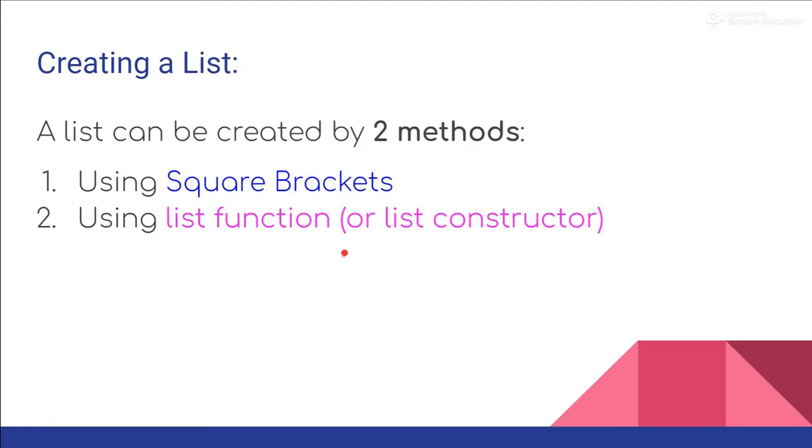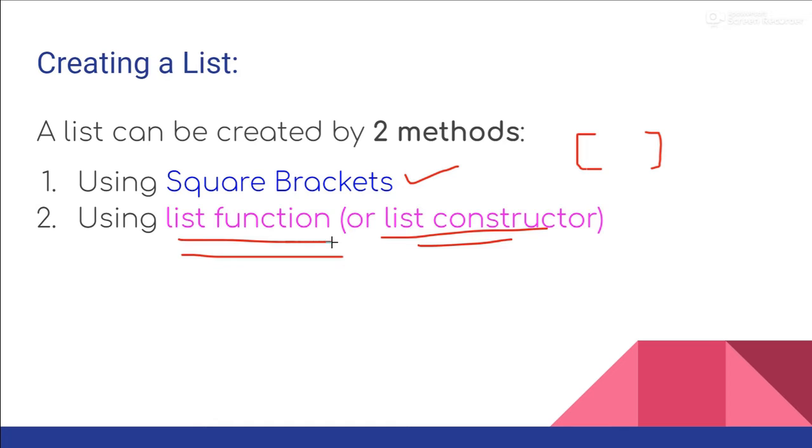Now, how can we actually create a list? We can create a list by two methods. The first one is using square brackets like this, and the second one is the list function or list constructor. Don't focus on the list constructor that much for now. Just understand we can do it with the list function, which is also called a list constructor. You will understand constructors properly when I take a separate session on it.